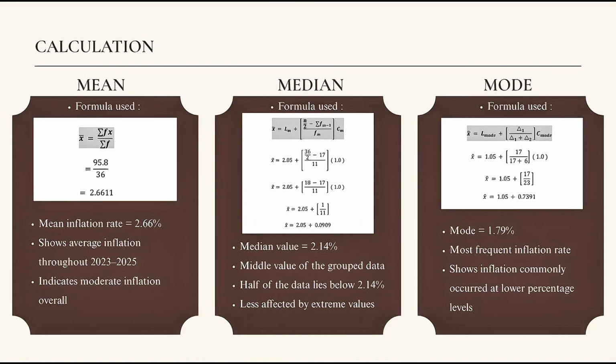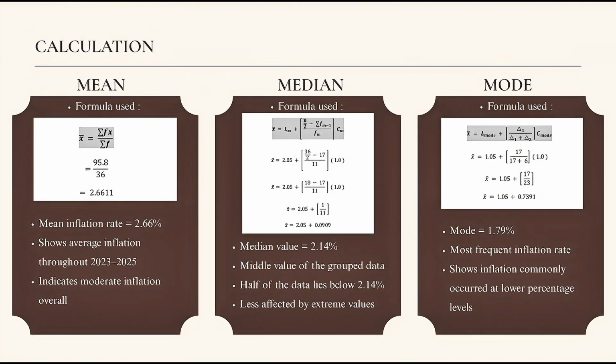Let's analyze the measures of central tendency, which are mean, median, and mode. These measurements help us understand the central or typical value of the inflation data. First, the mean represents the average inflation rate throughout the study period. The mean inflation rate obtained was 2.66%, which means the average food and beverage inflation rate in Malaysia from 2023 until 2025 was around 2.66%.